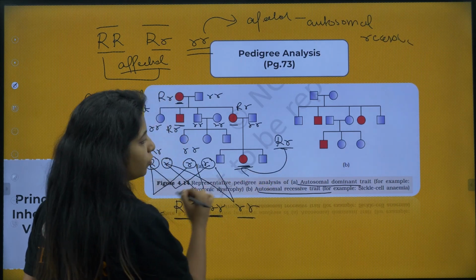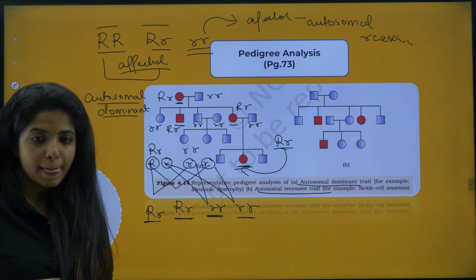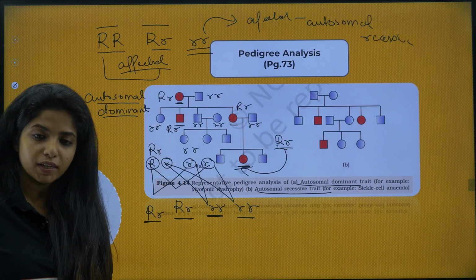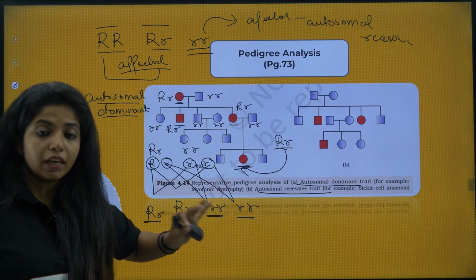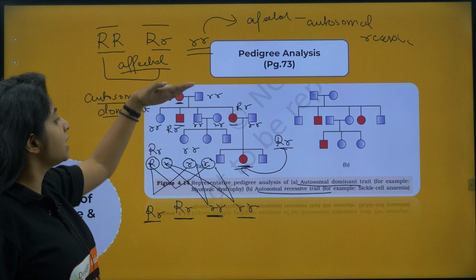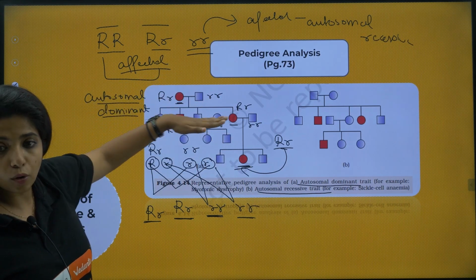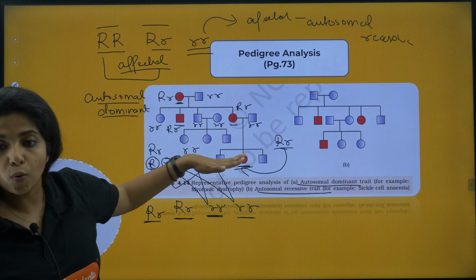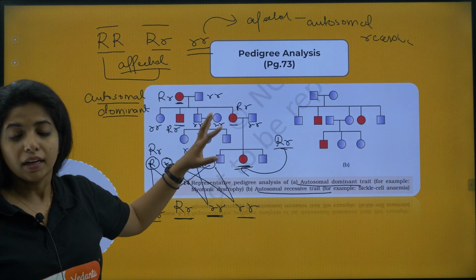That is the one over here. Cool? So a dominant trait will be seen in every generation. If it is an autosomal dominant disease, it will be seen in every generation, my dear children. In this generation it is there, their child also has this, their child also has this particular disease. That is what you mean by autosomal dominant diseases.